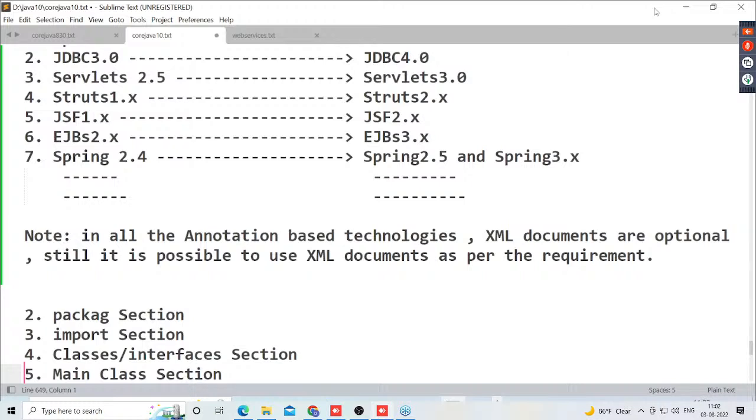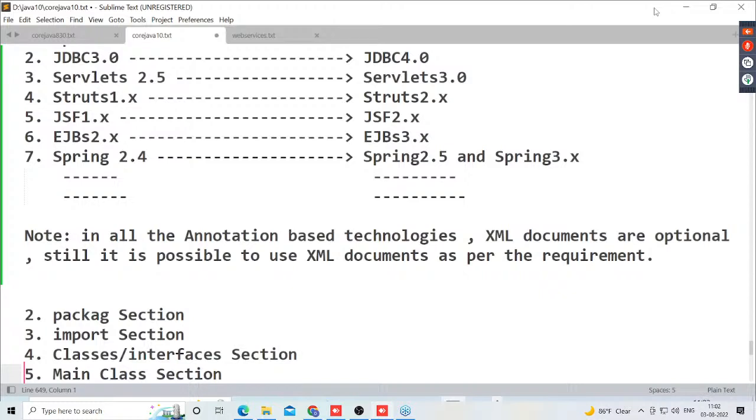Inside this API documentation, which is generated by the javadoc command, which commented data will be provided there? Three types of comments are available: single line comment, multi-line comment, and documentation comment. Out of these three types, which comments data will be included inside the API documentation created by the javadoc command? Documentation commented data will be included inside the API documentation. Up to this part, we understood that.